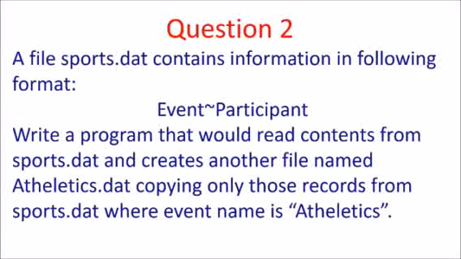So basically we have to open one file in read mode and another file in write mode, and then we have to read, and wherever you can see, first of all what we can do, again split this using this tilde sign, and it will be converted to a list with first element this and second element this. So wherever the first element is athletics, it should write the record, otherwise it should not write. So I'll show you the program now.